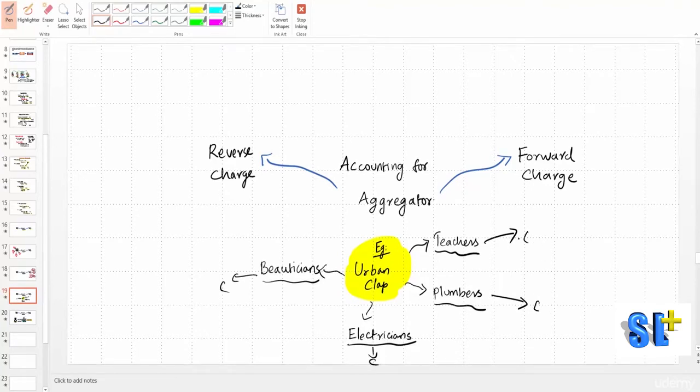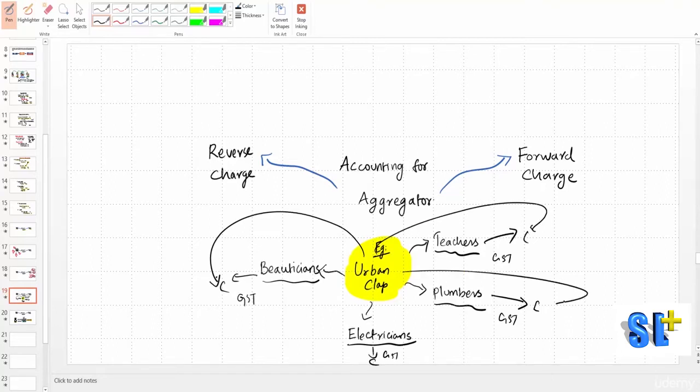So they are supposed to collect GST from them, but since they are small players, they have not registered themselves. Okay, so it becomes the responsibility of Urban Clap to collect the money, including GST, from all these customers. Okay, so this is how GST responsibility is cast on the aggregator. Fine. I'll show you one more example.